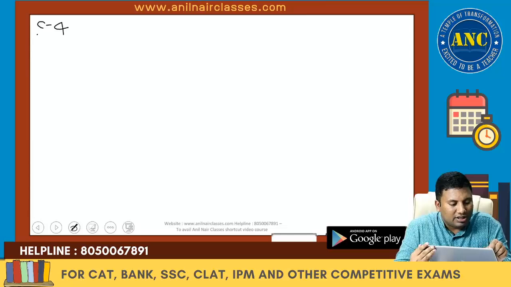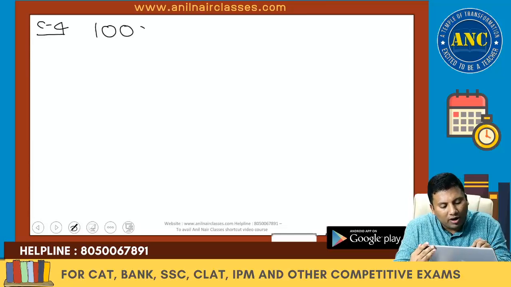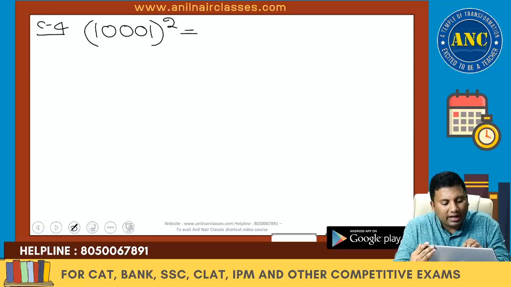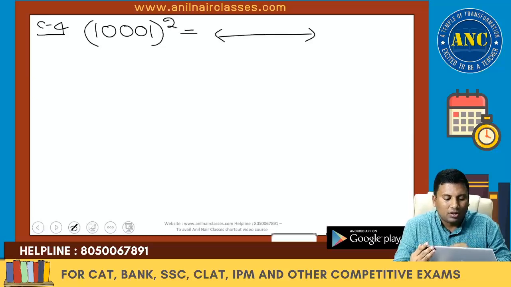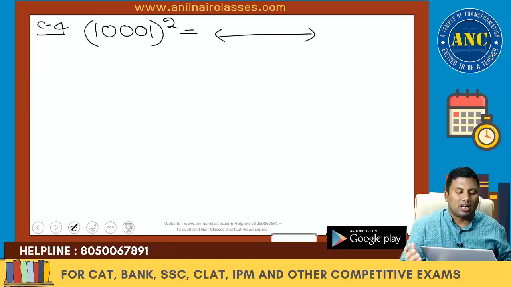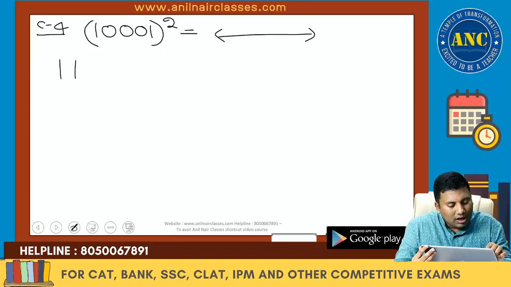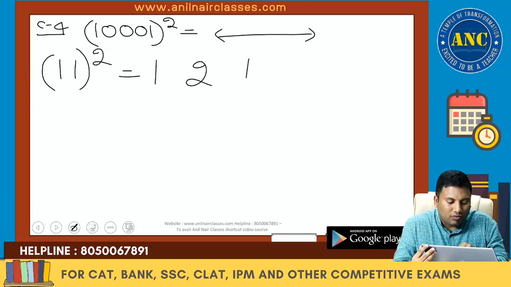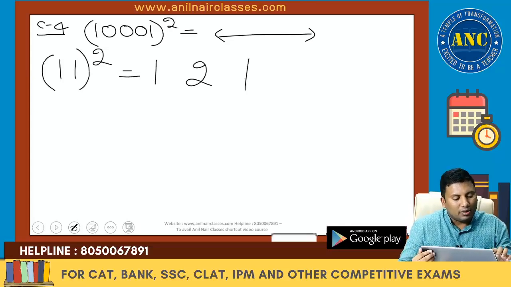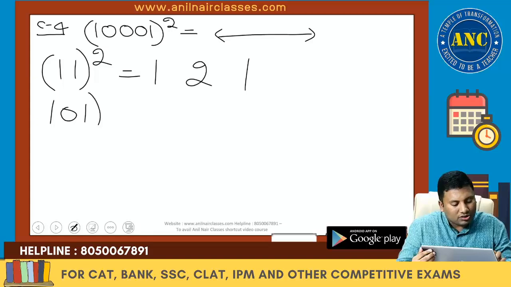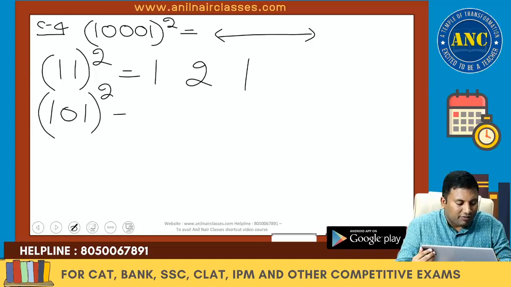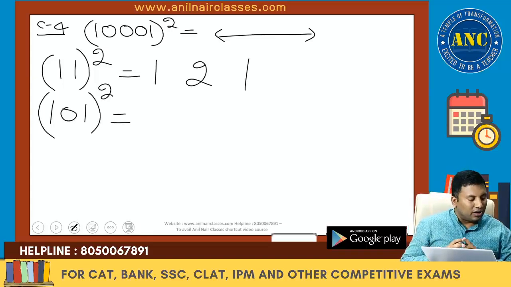His doubt is, sir, how to do 10001 square directly? How can I write it? Now listen carefully, sir. Concept 4. 11 square is 121. Suppose if I want 101 square.